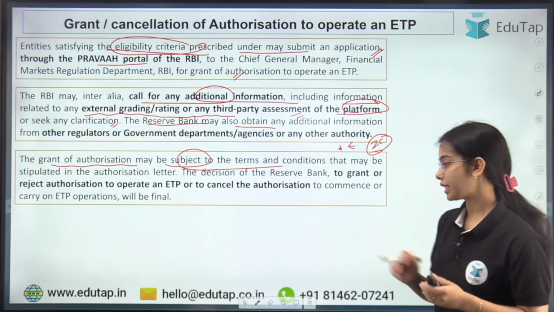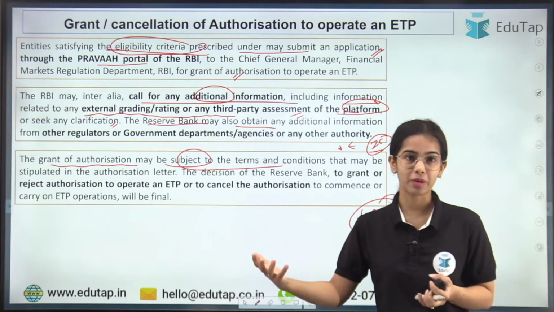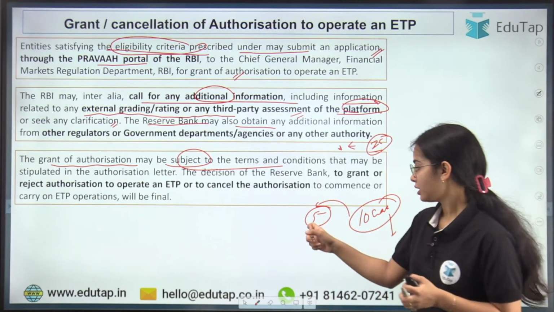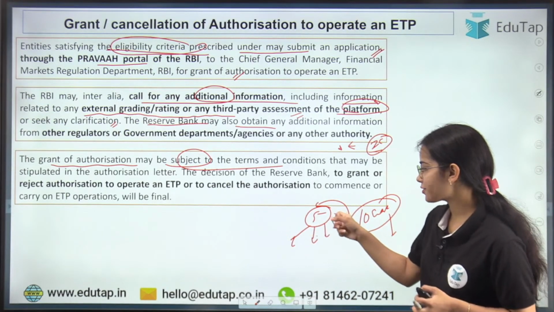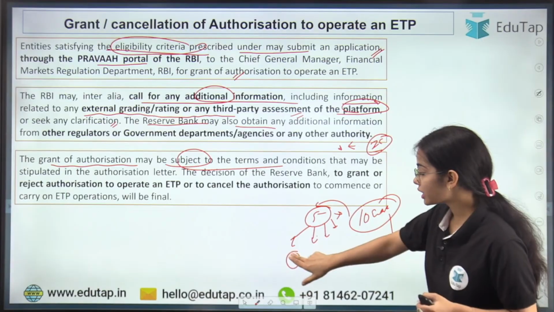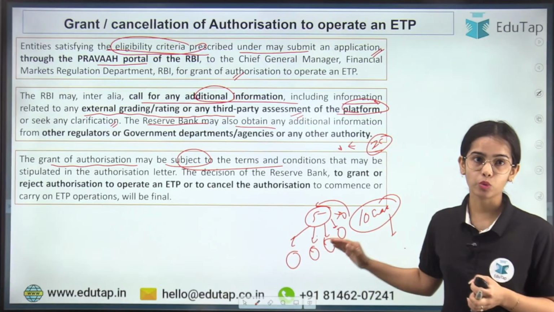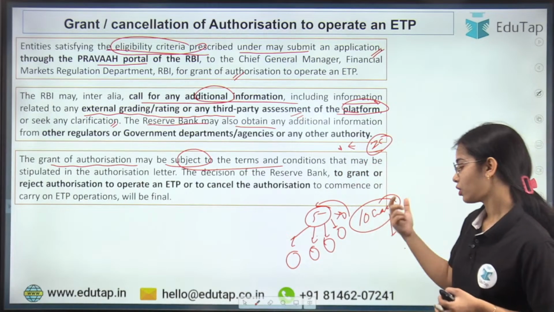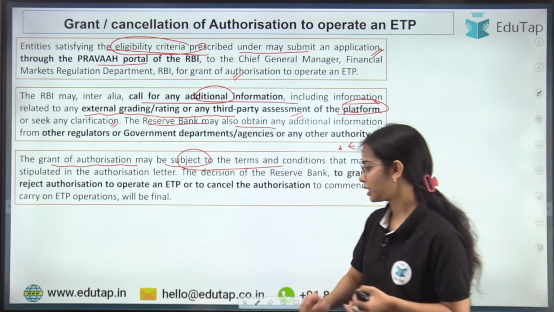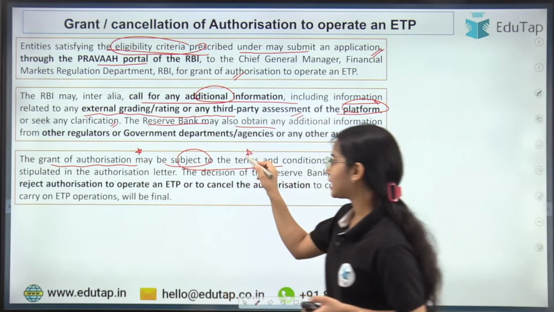Okay, so the grant of authorization may be subject to terms and conditions. Let's say there are 10 entities that want to operate the electronic trading platform, and 5 of them are following all the criteria. RBI permits these 5 entities to operate the electronic trading platforms in the country. Now RBI can impose different terms and conditions on each entity, as required per the authorization letter, and can also impose additional terms and conditions when permitting the entity to work as an ETP operator.